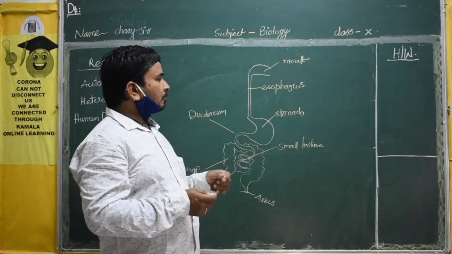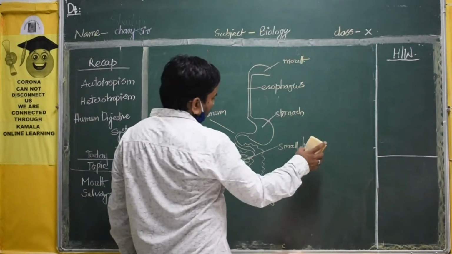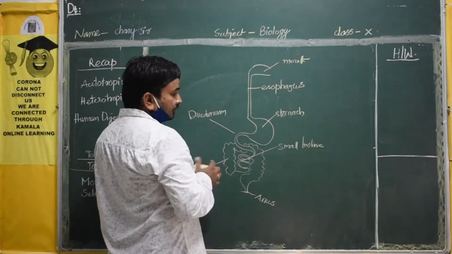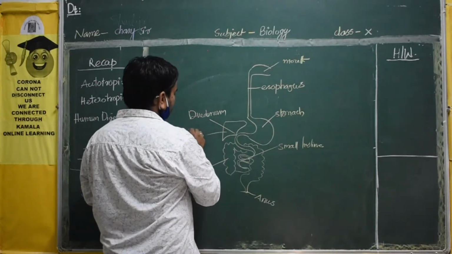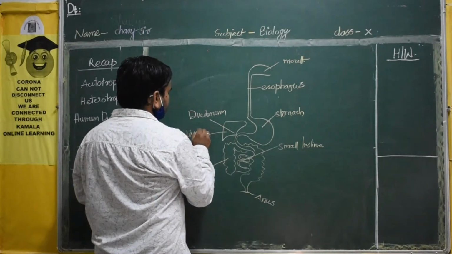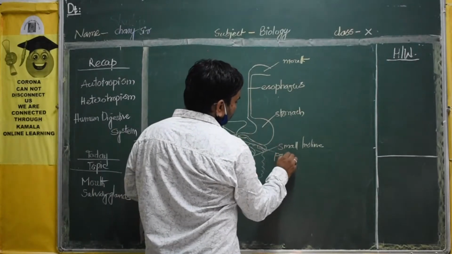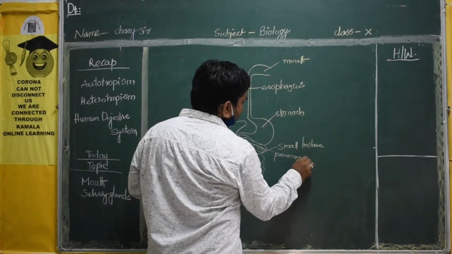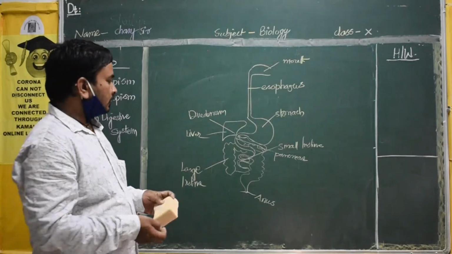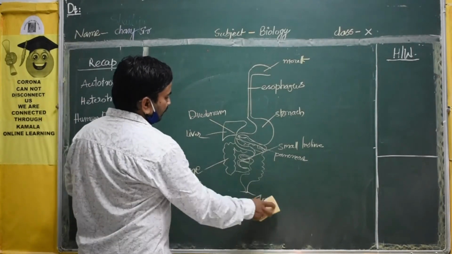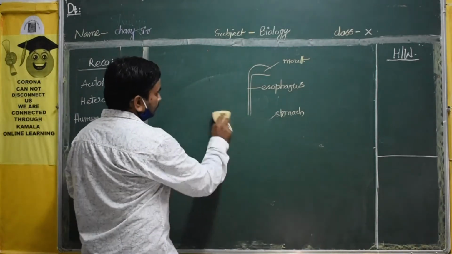Now we will see the mouth. I am talking about it one by one. Here you can see the glands also. I told you already that day. This is the liver, and there is a leaf-shaped gland called the pancreas. Okay, clear? Now I am removing the large intestine, small intestine and everything else, so only what we are discussing now will be on the board.